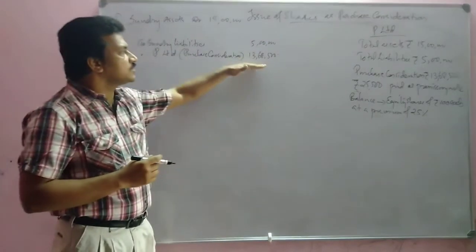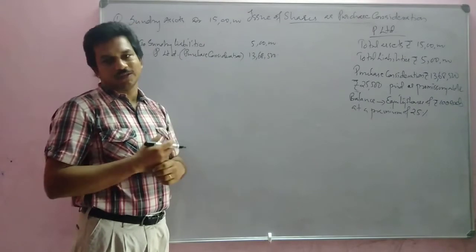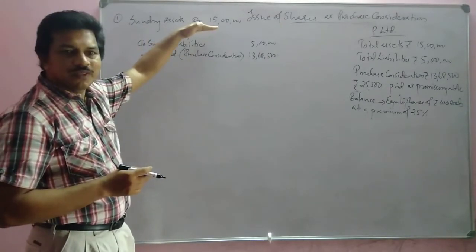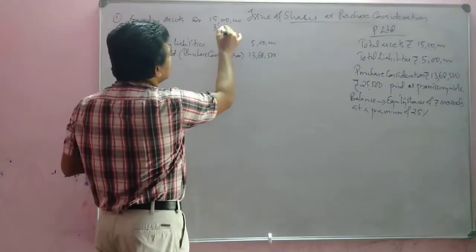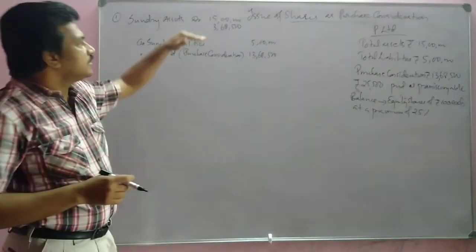So total how much are we getting? 18,68,500. What is the difference here? Yes, the difference is 3,68,500. What does it mean?